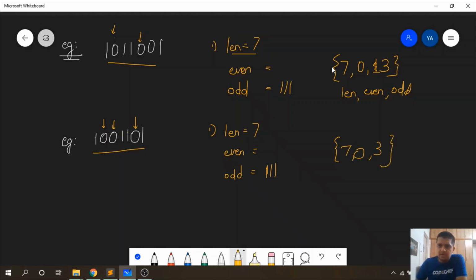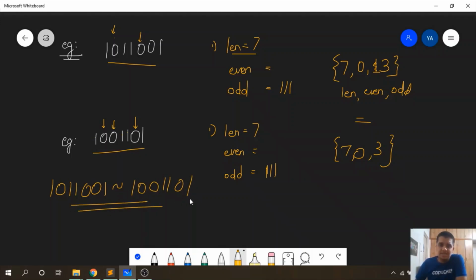Now if you see, these parameters exactly match for these strings. Also, did you notice that these two strings are equivalent to each other? Because these contain an even number of ones, and as they are reversed, these strings will be equivalent.